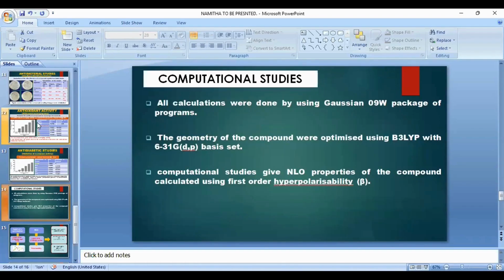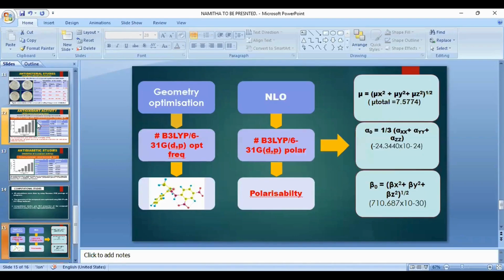Then computational studies. All the calculations were done by using Gaussian 9 package of software programs. The geometry of the compounds was optimized using B3LYP with the 6-31G(d,p) basis set. The computational studies give NLO properties of the compound calculated by using first order hyperpolarizability. This is the geometry optimization parameters and the calculation and the equations used. This is the result for polarizability, hyperpolarizability, etc.